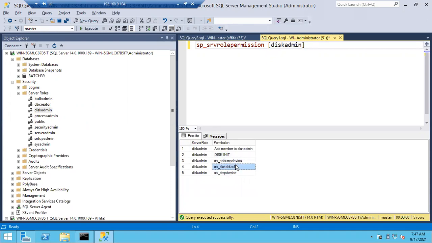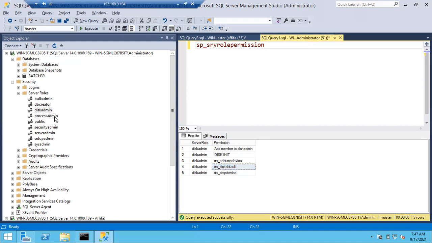It's related to backup devices, which earlier we used to use. Nowadays we are not adding any devices. We simply take the backup either to a local drive or a network path. So nothing to worry about this role. A member of this role will have these permissions, but that is not so important.